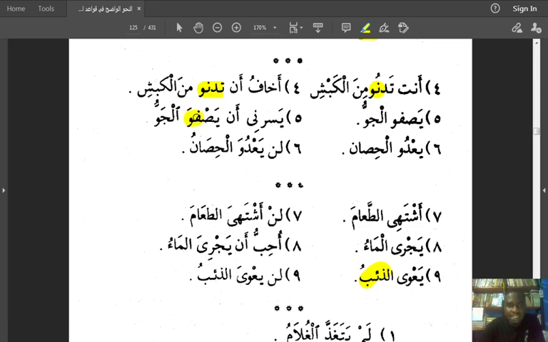Yasurruni an yasfuwa. So here you can see the fatha is clear here. Because I'm using the PDF, there are some abnormalities here. Yasurruni an yasfu al jawu. It excites me that the weather becomes clear, the weather becomes pure. Lan ya'adwa al hisanu. The horse will not run.